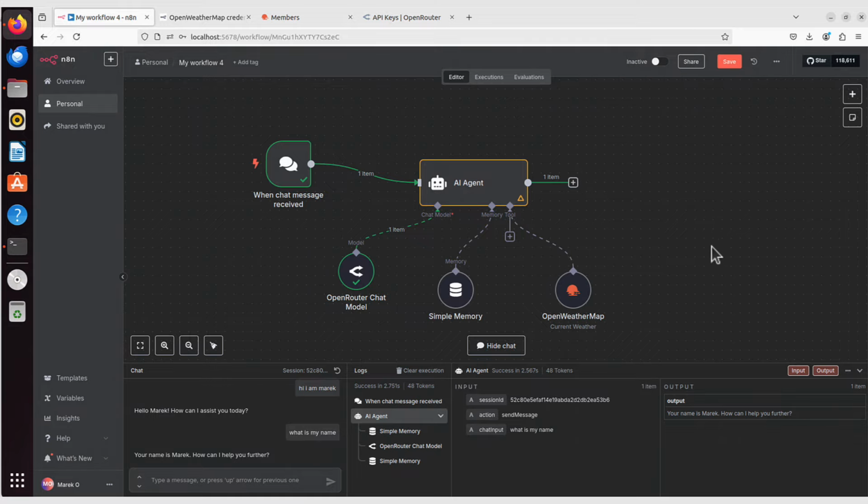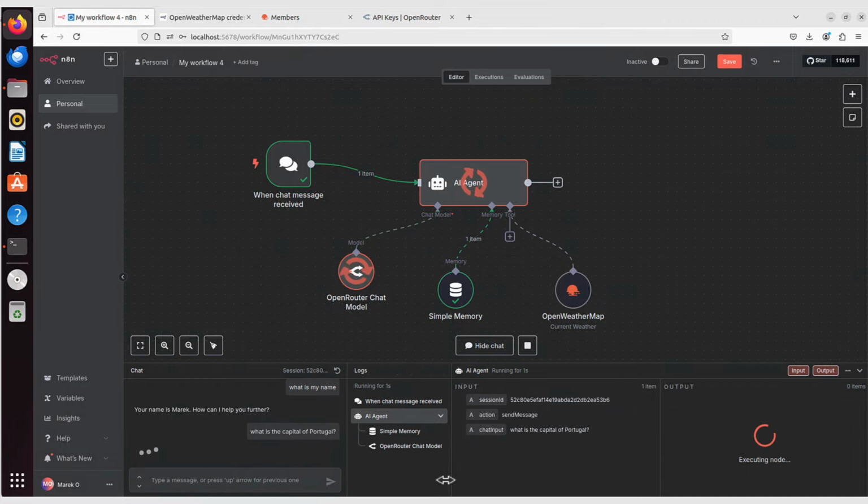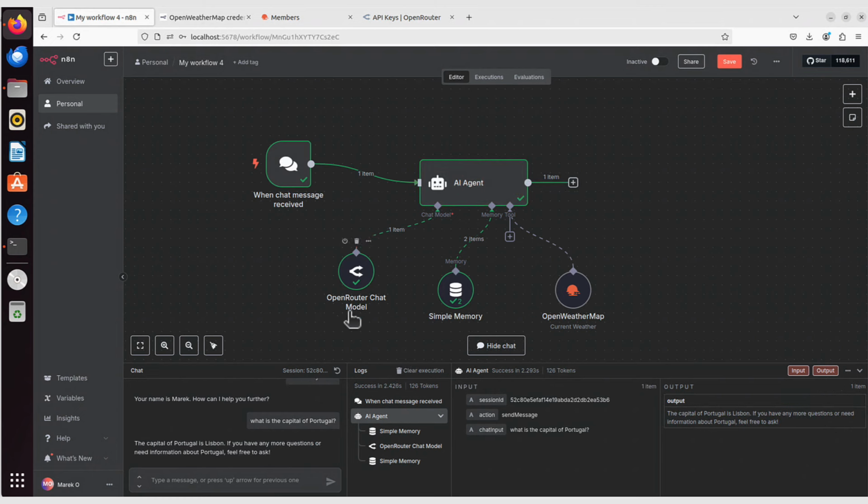But there is one more thing I mentioned, and it's that system instruction, that prompt for the AI agent, because it doesn't really understand well what it's supposed to do here, yes? I mean, if I ask it a basic question, yes, it will respond. Like, let's say, what is the capital of Portugal? As you can see, it connected to the LLM, it checked the memory, but it probably didn't use it because it didn't need to. It didn't see why it would connect to Open Weather Map because there was no question about weather, yes? So it just answers the question. The capital of Portugal is Lisbon.